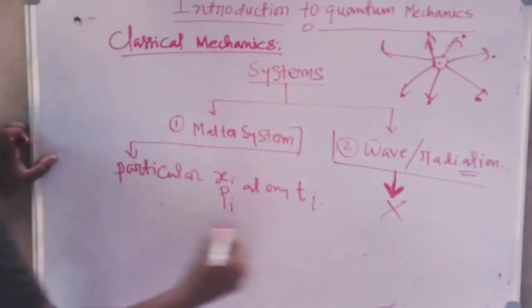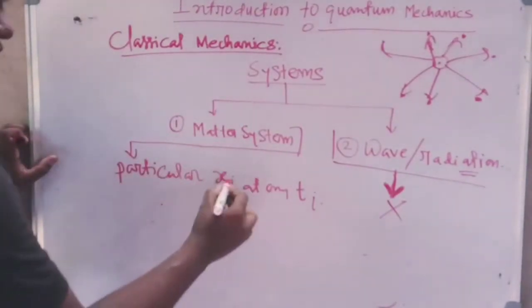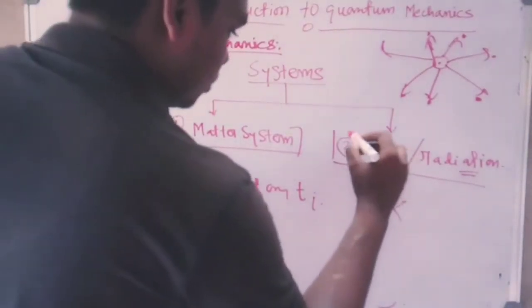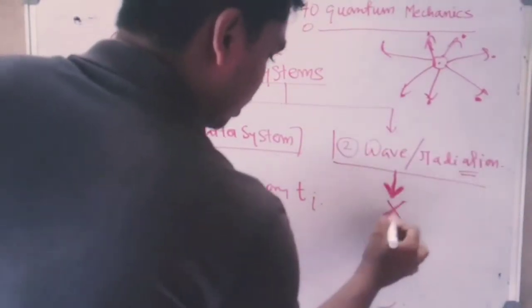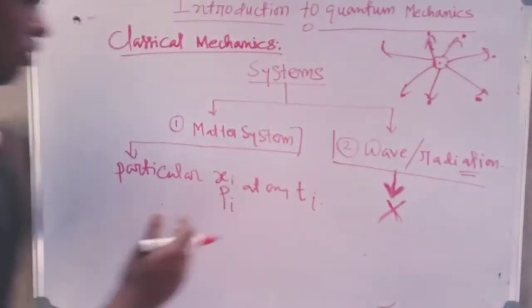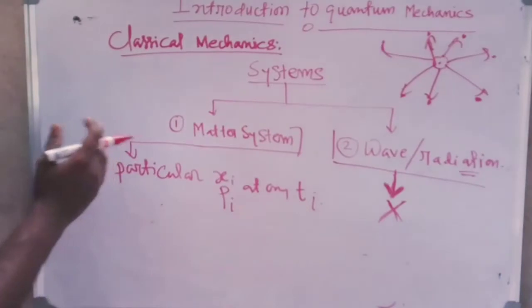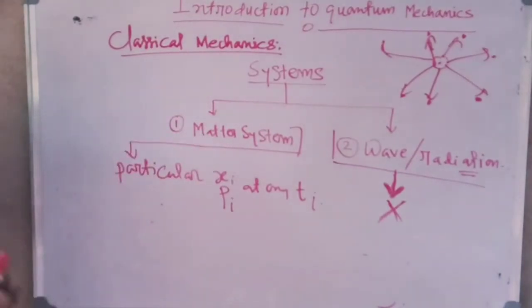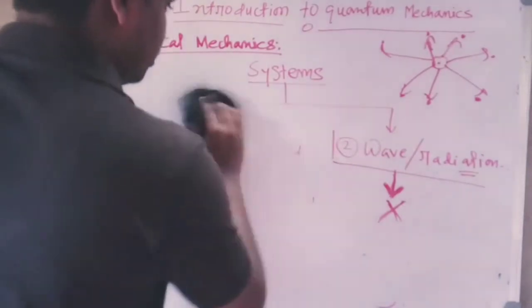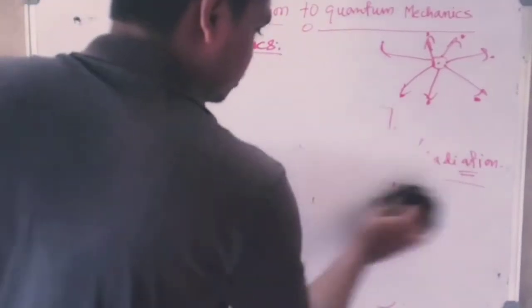So a matter system possesses particular position and momentum at a particular instant of time, but a wave or radiation does not show such a property. So this is the clear distinction between matter and wave. Now let me discuss it in some detail.